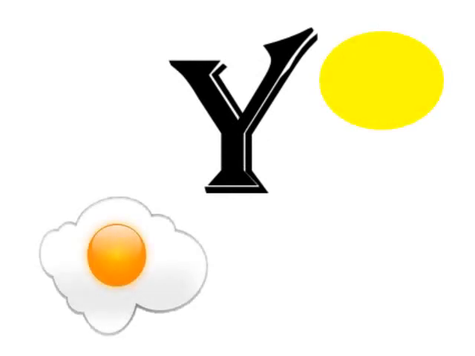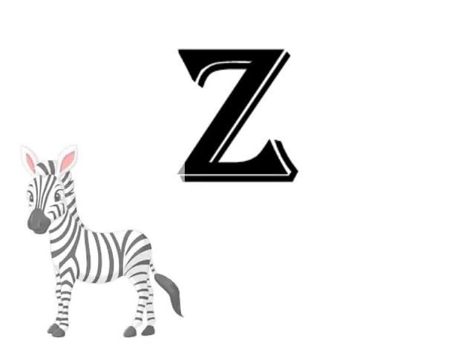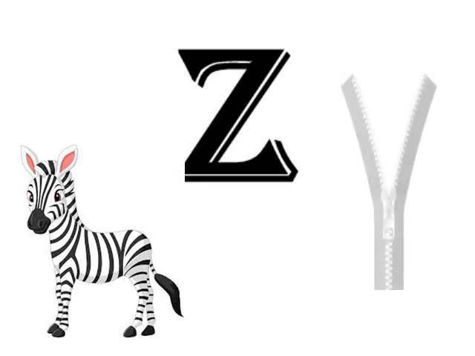The phonics sound for alphabet Y is Y. Yuck. Yellow. Y. The phonics sound for alphabet Z is Z. Zebra. Zip. Z.